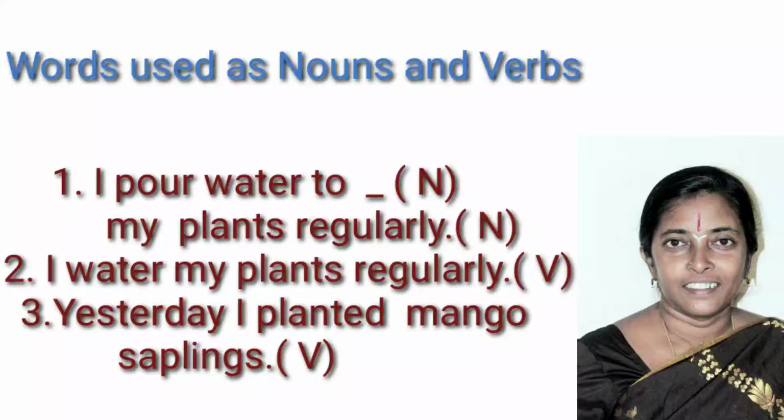Now come to third sentence. Yesterday, I planted mango saplings. What did I do yesterday? Planted. Here, the word planted is used as verb. In second sentence and the first sentence, the word plant is used as noun, but in third sentence it is used as doing word. So yesterday I planted, what did I plant? Mango saplings. So here in the third sentence the same word plant is used as verb and it is in